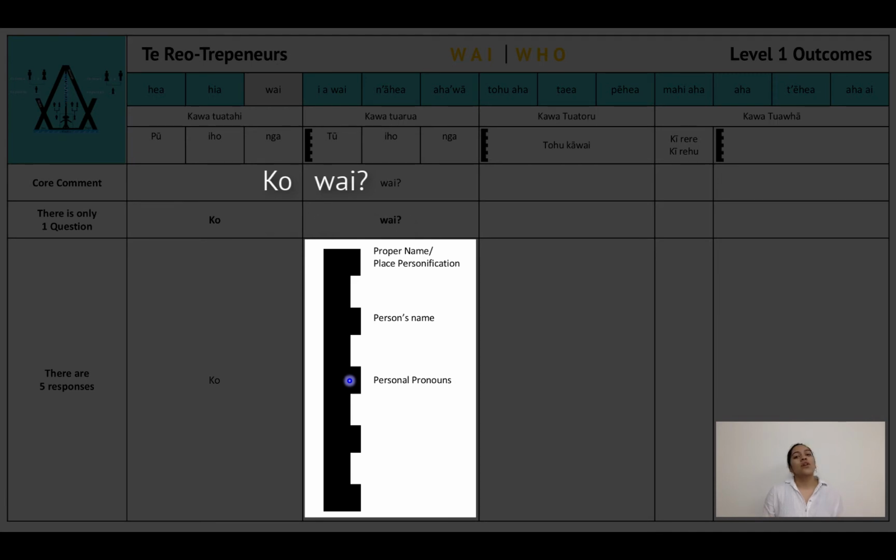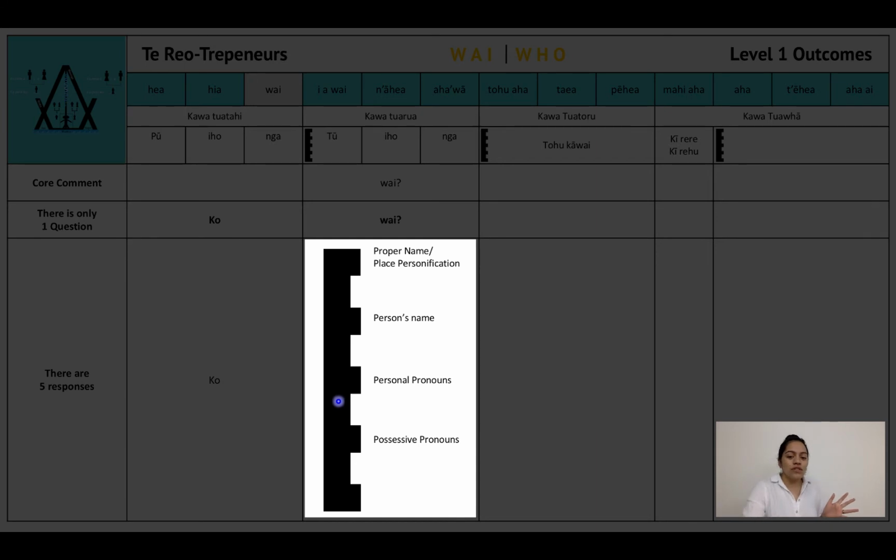Ko wai, ko ahau, ko māua, ko mātou, ko koe, ko kōrua, ko koutou, ko ia, ko rāua, ko rātou, ko tāua, ko tātou. Personal pronouns.